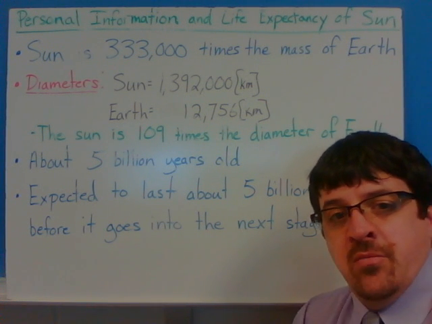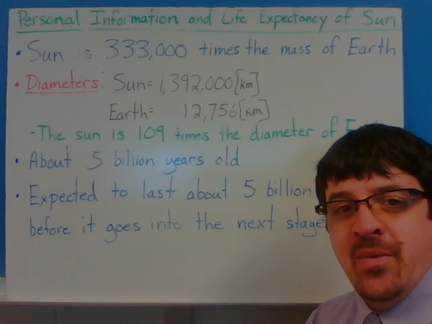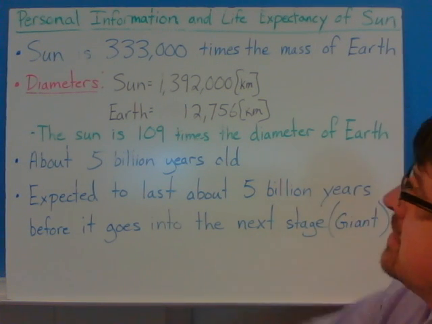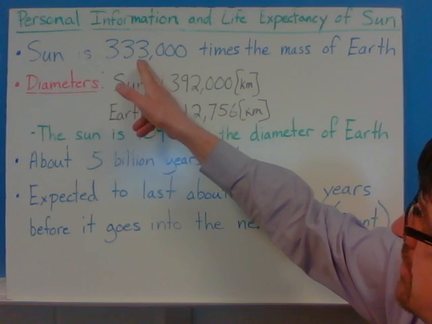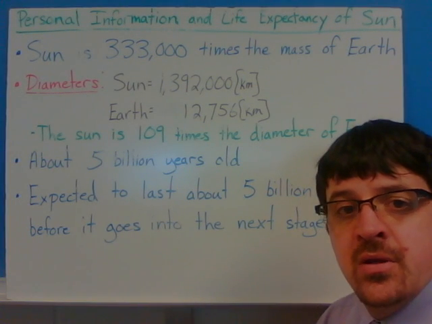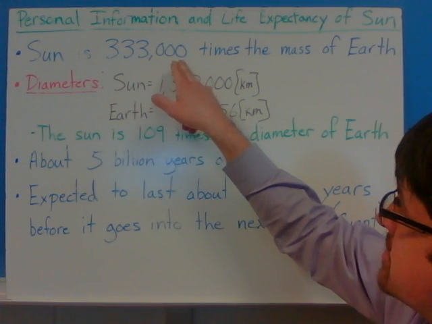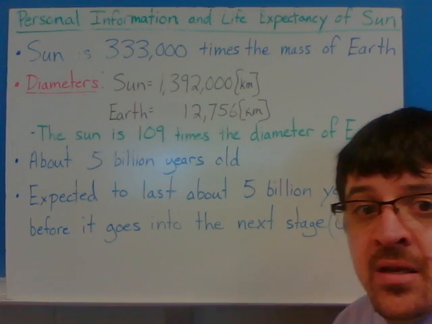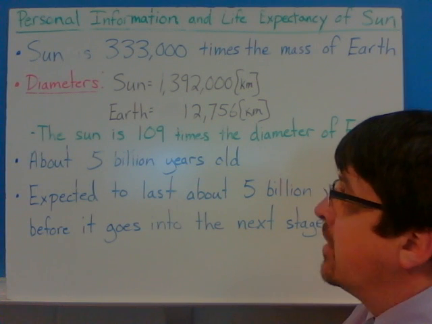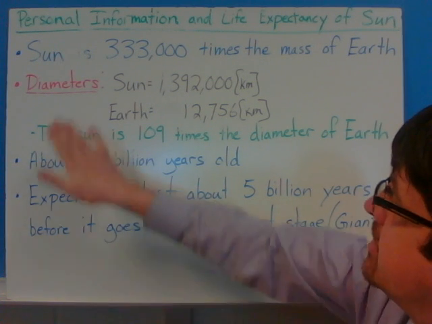Okay, so now just a little bit of information about the sun, its life expectancy. The sun is 333,000 times the mass of the Earth. So it would take 333,000 Earths to equal the mass of the sun, and it's just composed of gas, hydrogen and helium.